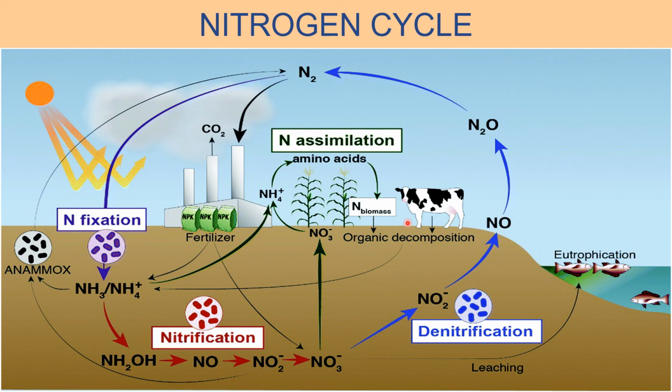When plants and animals die, the complex nitrogen compounds like protein, etc., present in the dead bodies are decomposed and converted into simple compounds of nitrogen by certain bacteria and fungi present in the soil. And animal excretions are also converted into simple compounds of nitrogen by bacteria and fungi.